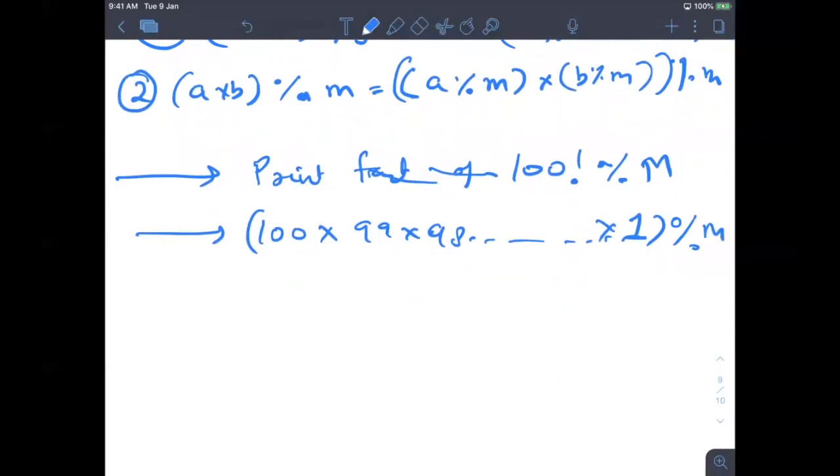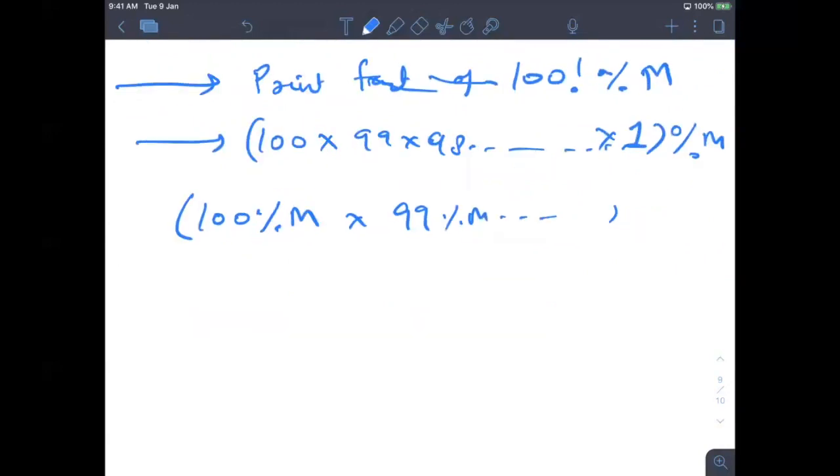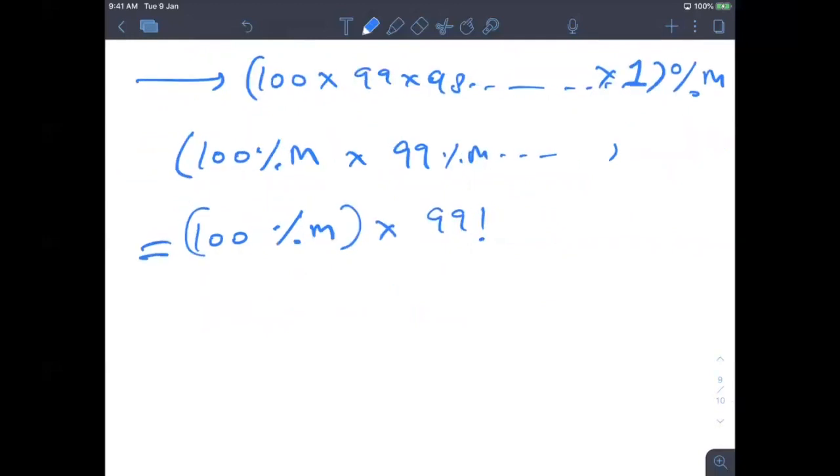Now as I know my mod is commutative, so what I can write is like this: 100 mod m into 99 mod m. So what I can do is break my problem into this step. I'll just calculate 100 mod m, which will be definitely less than m, into, let's say, 99 factorial. Now I will take 99 from here. I will write 900 into 99 mod m into 98 factorial.